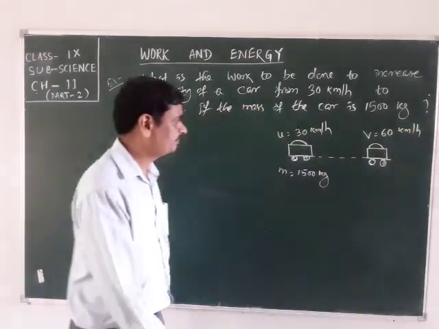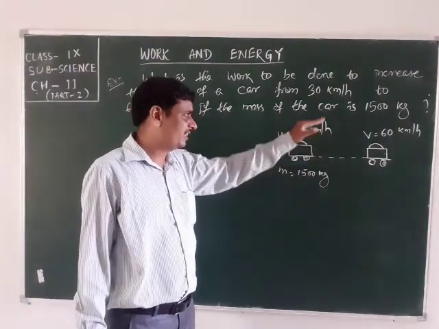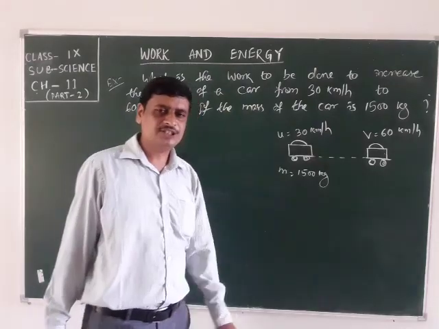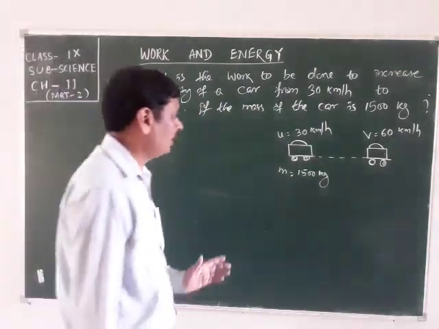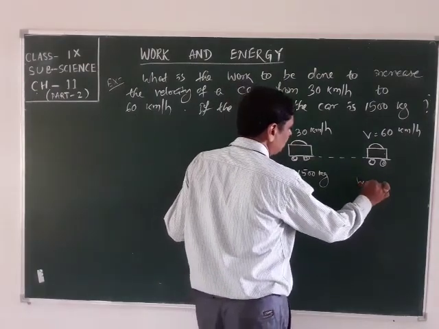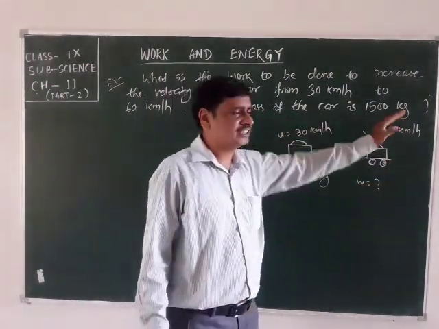Same car it is. Some force is applied in the same direction, that's why the velocity is increased. We have to find how much work is done to increase the velocity from 30 to 60 km per hour.